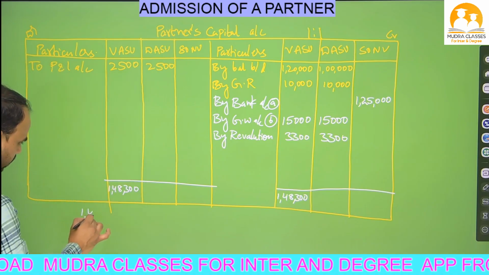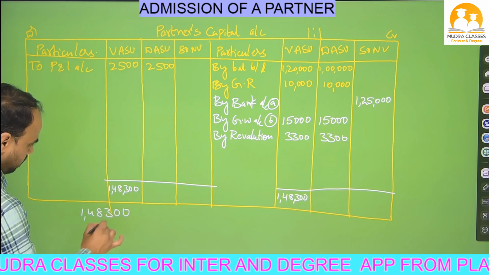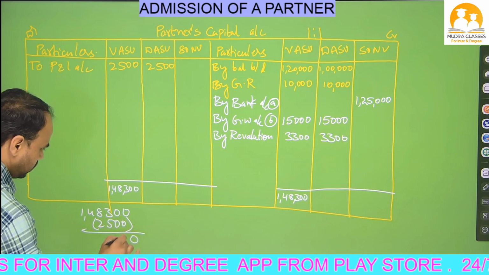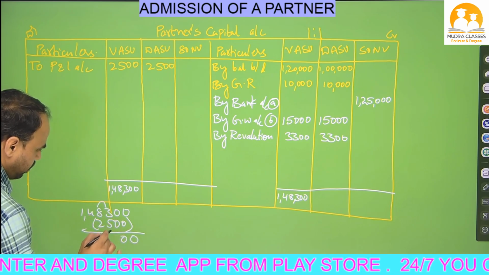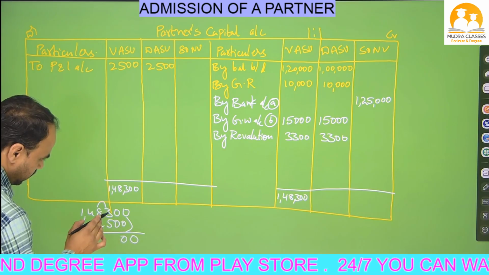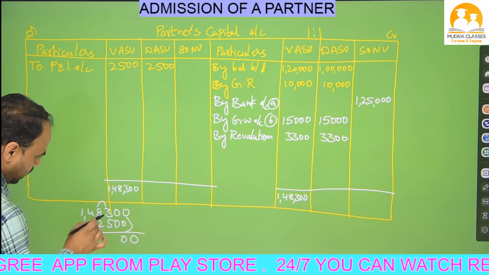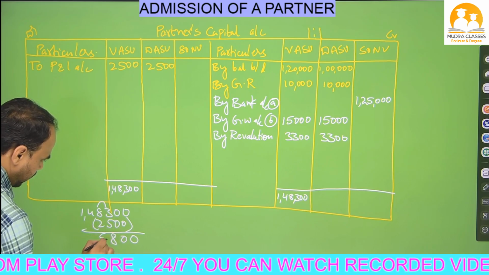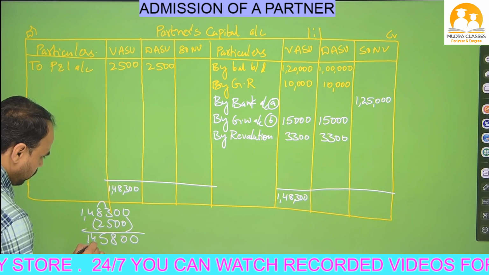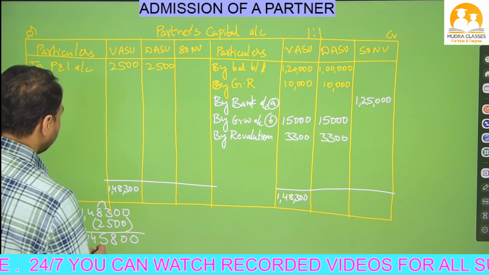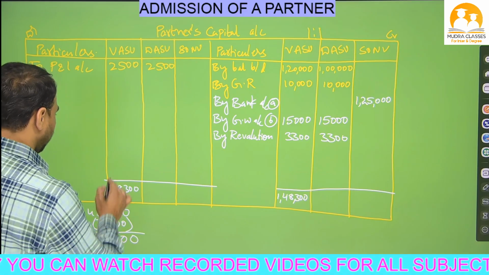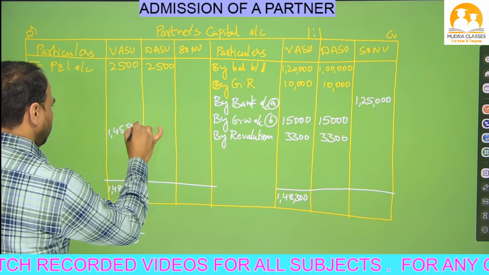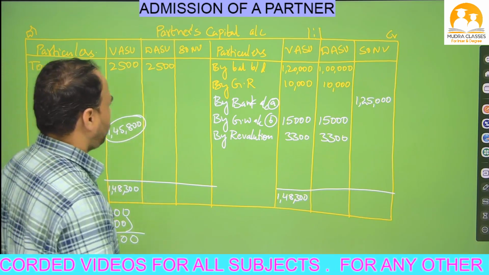Now from this 1,48,300, do minus 2,500 loss, Nana. So how much will we get? 0, 0. 13 minus 5, how much, beta? Okay, 8. 3 is there, take carry. Next 7 minus 2, 5. So 1,45,800 we got, Nana.